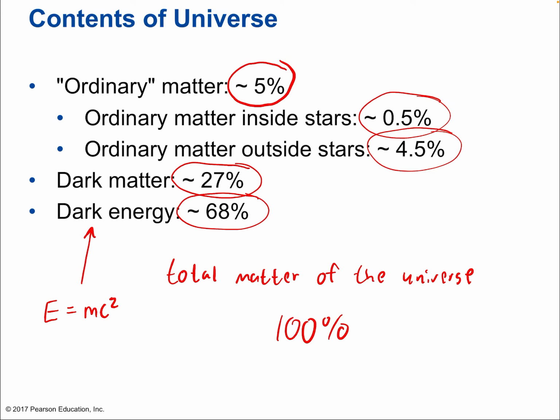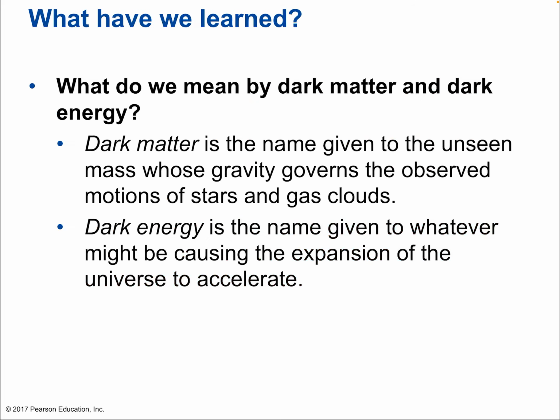Okay? So it's just amazing that there can be so many stars, but obviously there's so much more that we don't know. So what do we mean by dark matter and dark energy? Dark matter is a name given to the unseen mass whose gravity governs the observed motion of stars and gas clouds. I've already been talking about this. These are two similar bullet points, but framed differently, right? Because here we're pointing out that dark matter governs the motion of stars and gas clouds. We're going to elaborate on that.